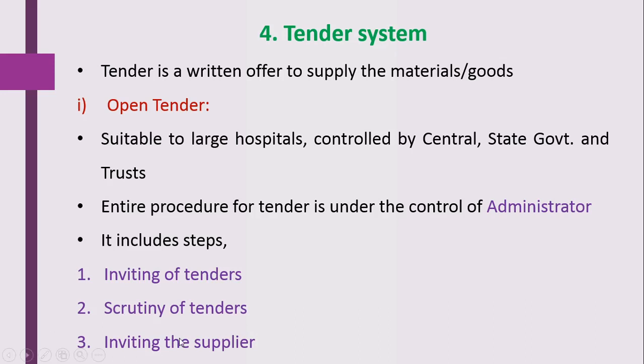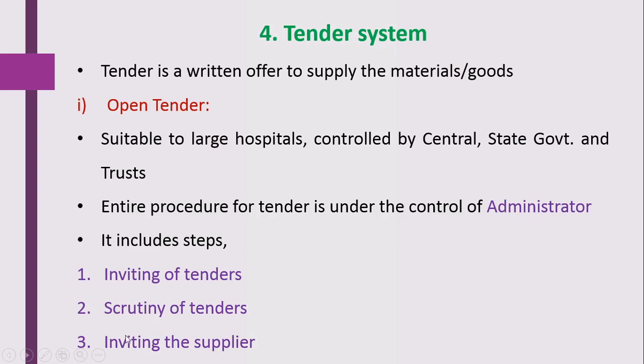The third step is inviting of supply. This is carried out after the scrutinizing of the tender. Here the vendor is selected as the supplier. Then the above activities are followed by inviting the supplier who complies with the technical and economical standards of the tender.